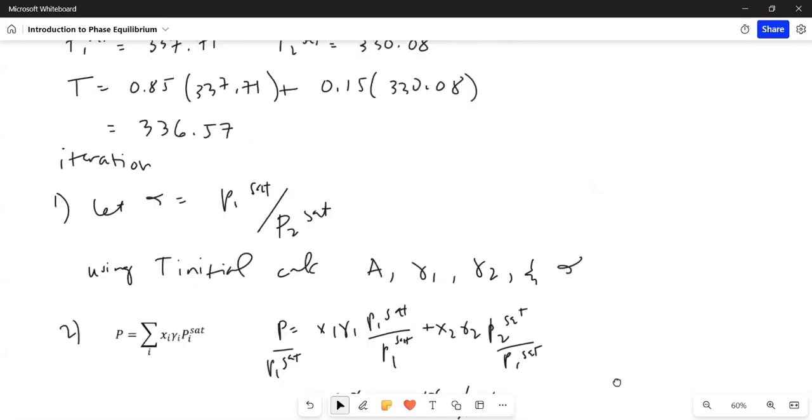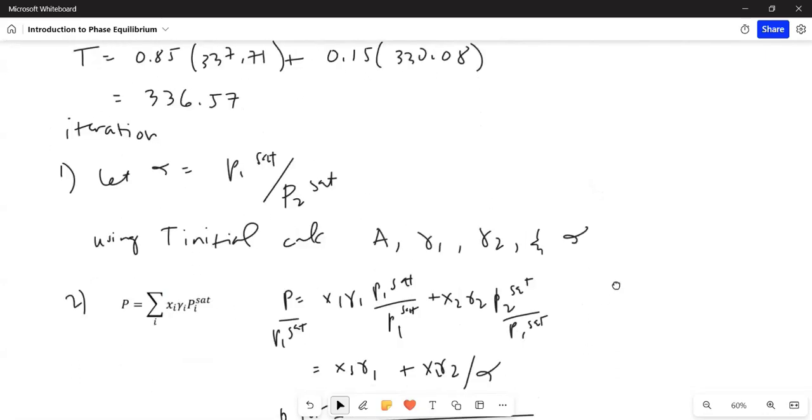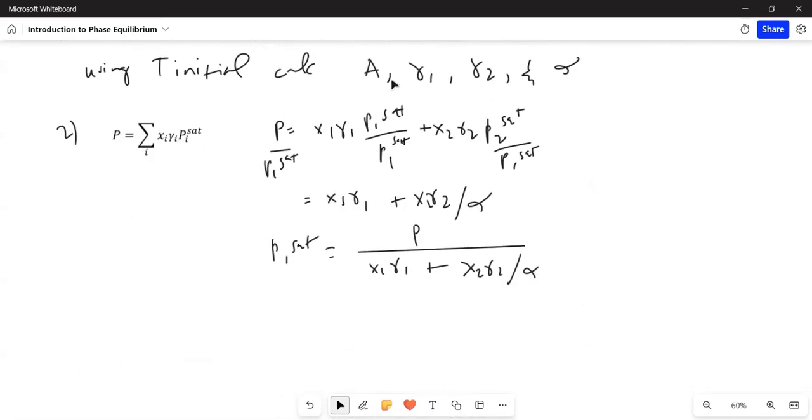With a given pressure and the gamma 1 and gamma 2 from step 1. For step 3, we find a new value for T using the Antoine equation.